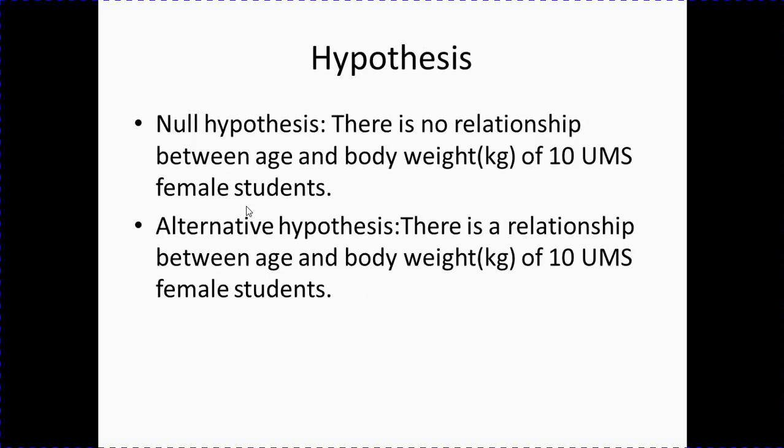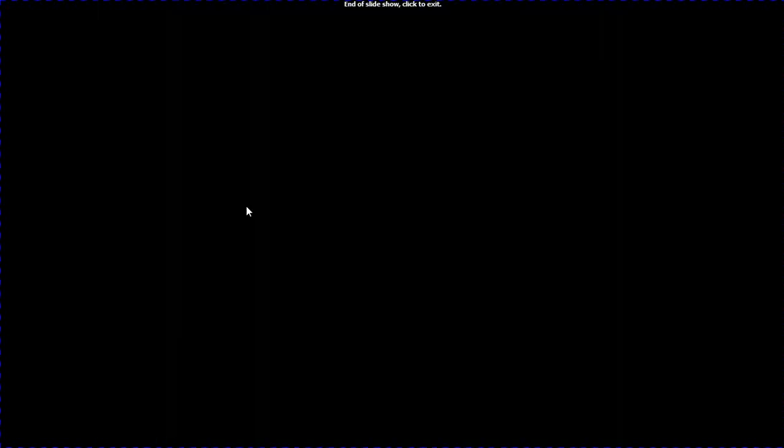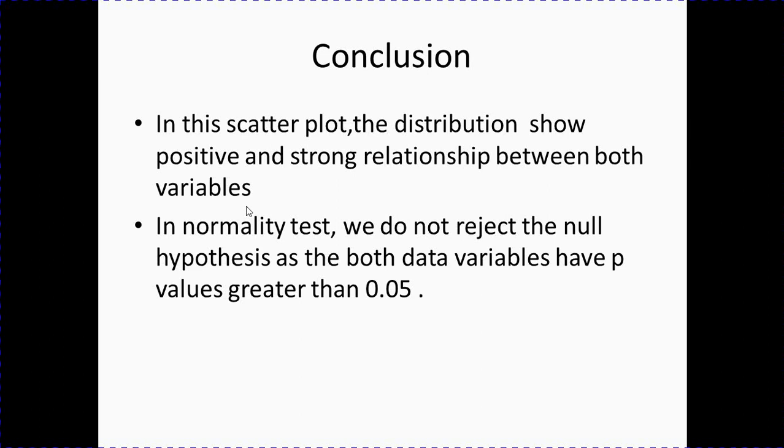And we do not reject H0. We reject the alternative hypothesis, meaning that there is no relationship between both variables.